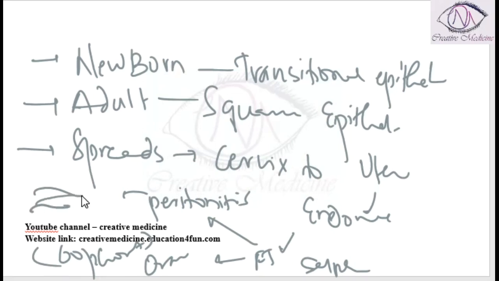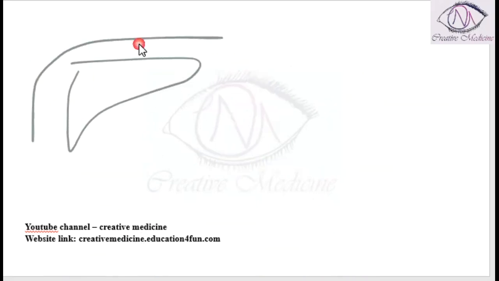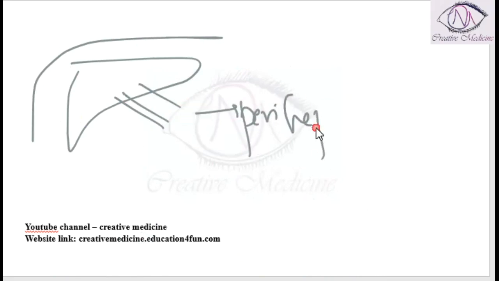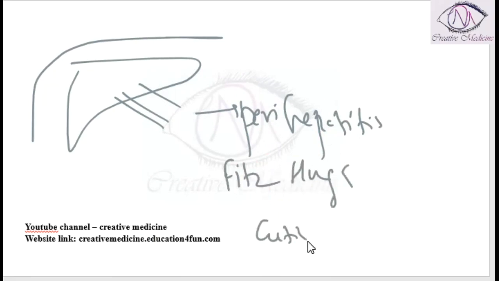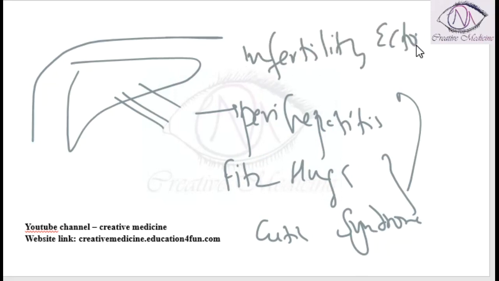adhesions. The adhesions between the liver capsule and the parietal peritoneum lead to perihepatitis called Fitz-Hugh-Curtis syndrome. This Fitz-Hugh-Curtis syndrome will result in infertility and ectopic pregnancy.